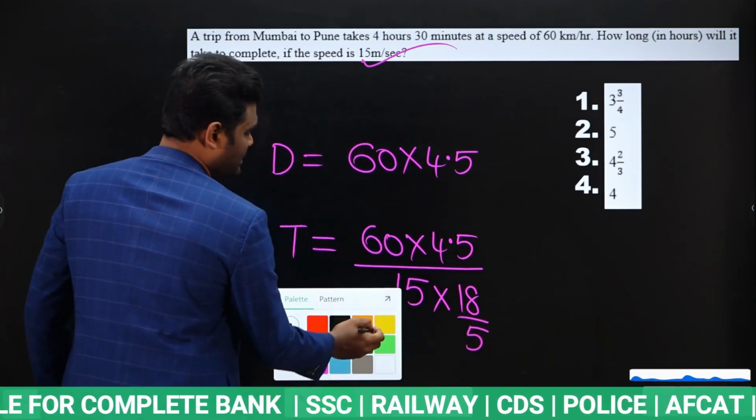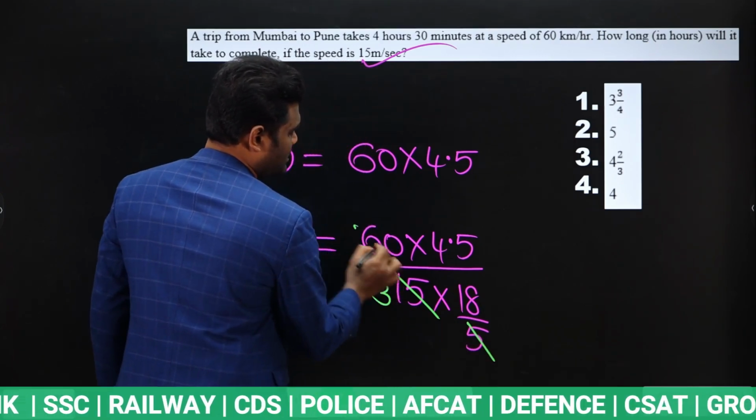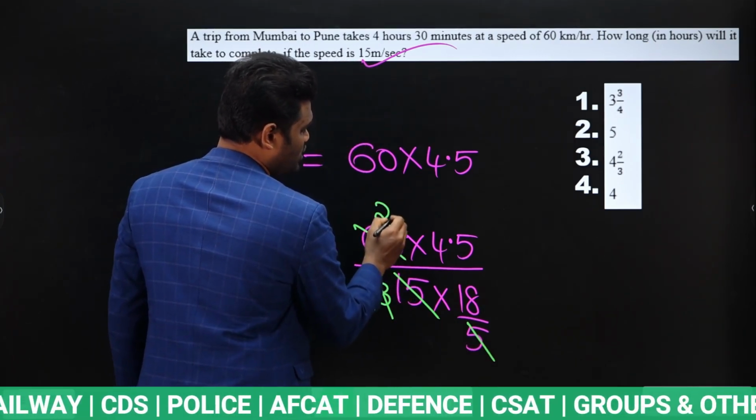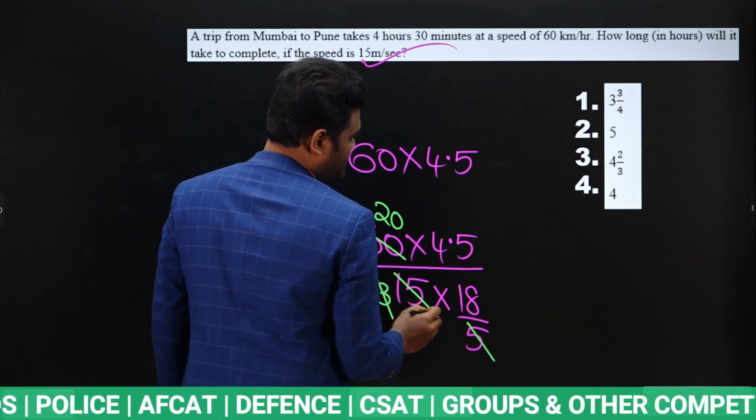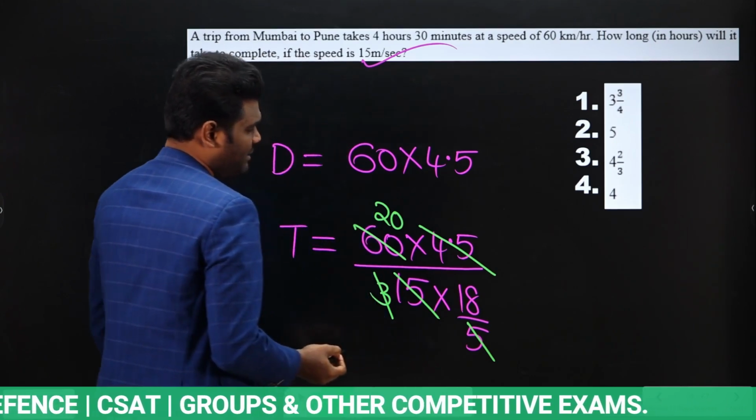Okay, and now you can simplify this. If you simplify this, what happens? 15 cancels in 5, how many times? 3 times. 60 cancels in 3, how many times? 20 times. Yes or no? Next, if you observe here, 9 cancels here, how many times?